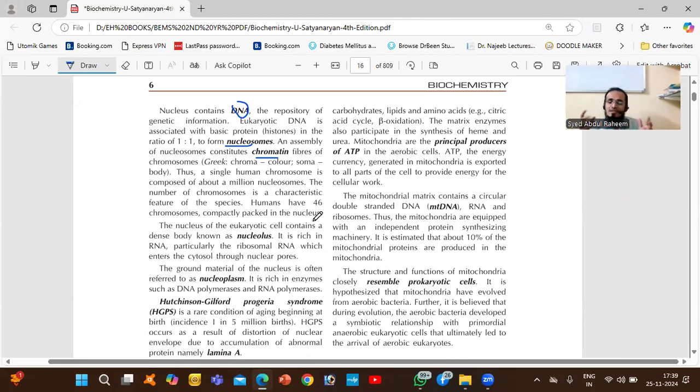So the cell consists of a nucleus. In the nucleus, we have DNA. In the DNA, we have chromosomes, which carry the gene, the generation information. Our ancestor information does not mean any solid memory. No, information means what the cell should do and what not to do.